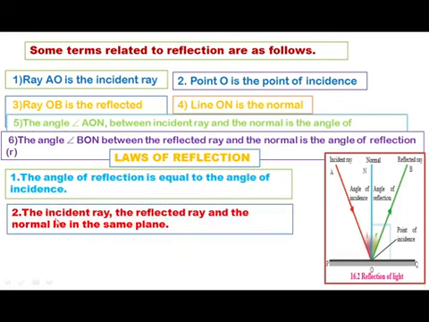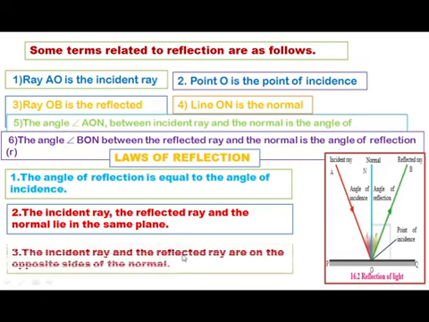Second, the incident ray, the reflected ray and the normal lie in the same plane. Third, the incident ray and the reflected ray are on opposite sides of the normal. This is the incident ray and this is the reflected ray. Both lie on opposite sides of this normal.